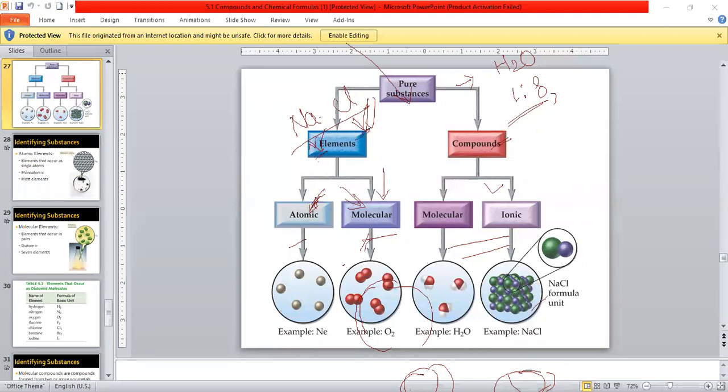Like in hydrogen, we know the weight of hydrogen. The hydrogen atomic number is 1, and its mass is 1.008. Because .008 is negligible, if we take it as a number, we can take it as 1. So the ratio is 1 is to 2, because 2 hydrogen atoms are present here.